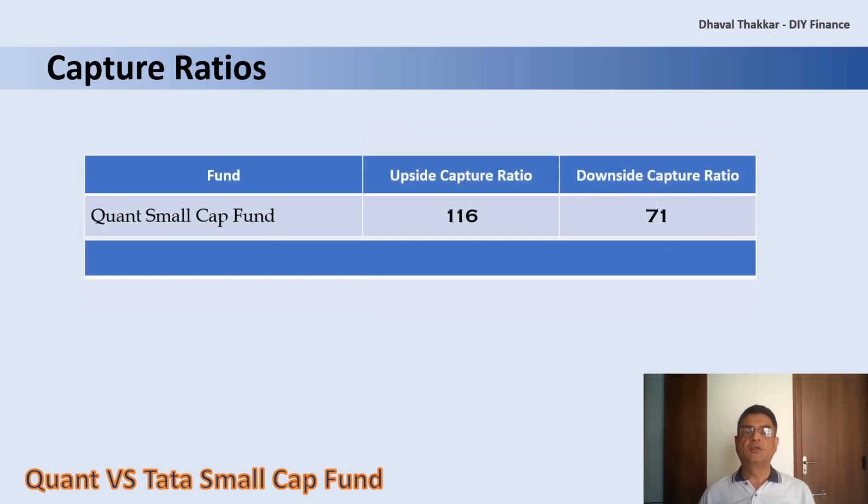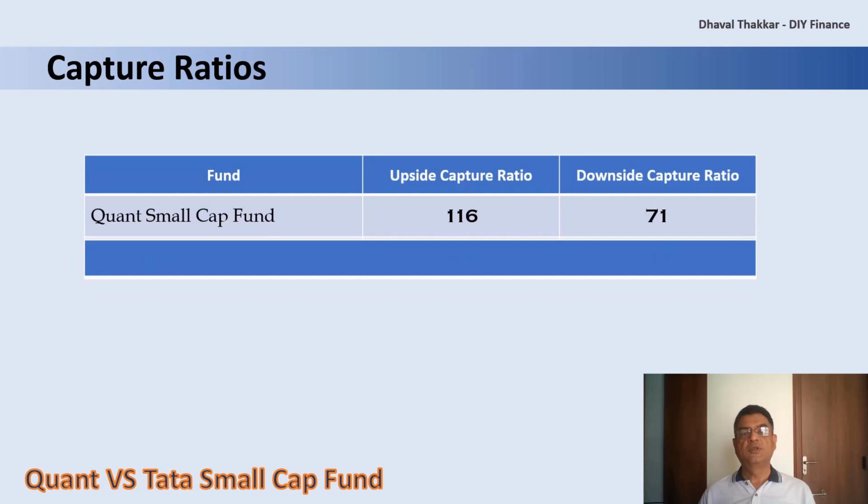The upside capture ratio is the measure of how the fund performs relative to the index during the period when the index rose. Here, the value is 116, which indicates that the fund outperformed 16% more than the index during the rise period. Here, higher the value is better. It should generally be more than 100.